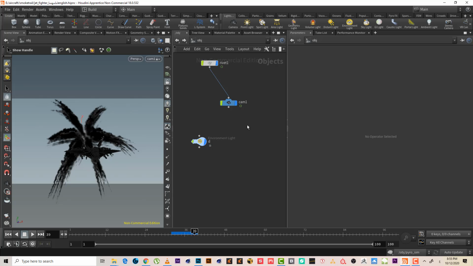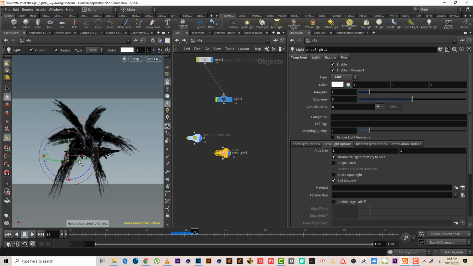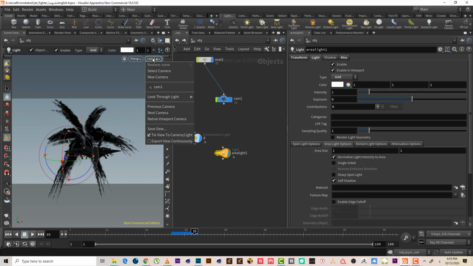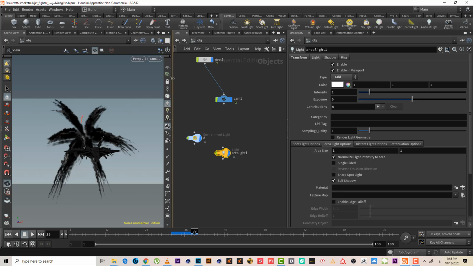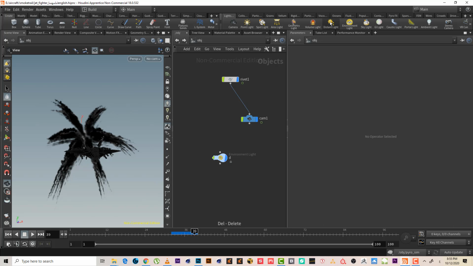Let's go to distant light. Environment light, maybe I'll make it 2. And also I'll make a distant light, maybe light here. Not the area light, what's wrong?